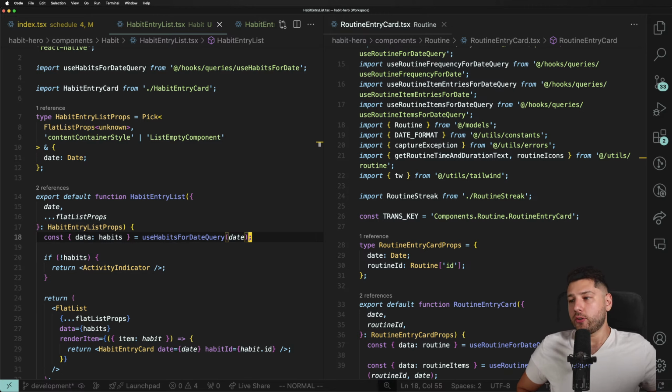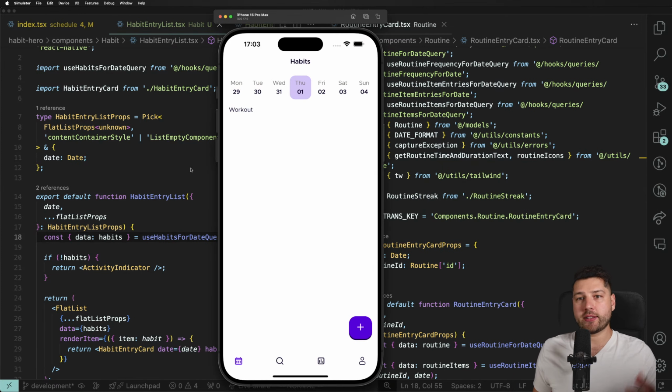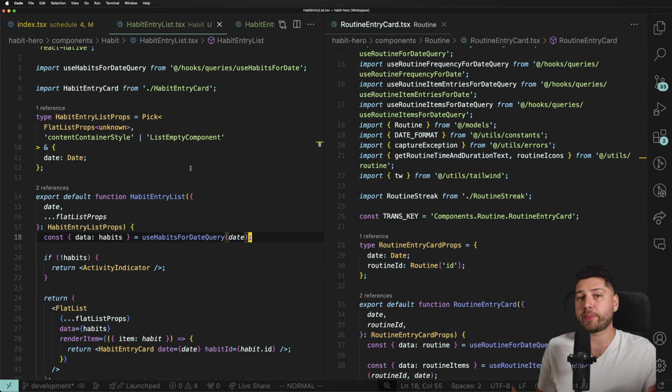The thing that you have to know about me is that I'm primarily a React Native dev. That's why we're building this in React Native. Also because this app makes more sense as an actual app than a website. I don't think you would use a website for your habits. You'd rather have it on your phone. But I'm primarily a React Native dev, so I don't use Next.js that much in my day-to-day, right?